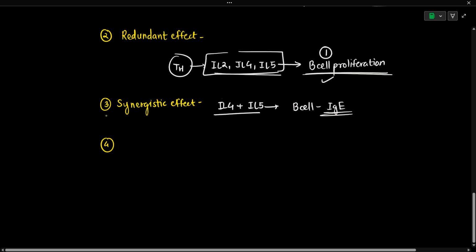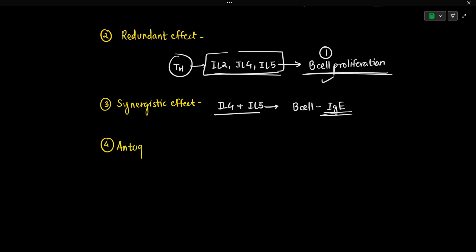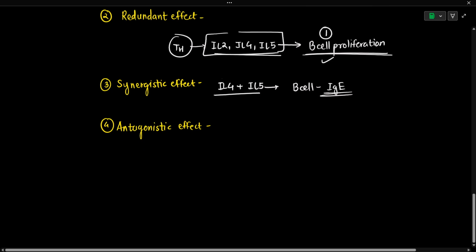Then besides synergistic effect, there is the antagonistic effect. Okay, and you might know about antagonistic effect. Antagonistic effect is seen where one cytokine molecule has cellular response A. Let's say a cytokine molecule results in the proliferation of a certain immune cell, and another cytokine molecule secreted by the same cell will inhibit the cellular response induced by the first cytokine. So let's learn this by an example.